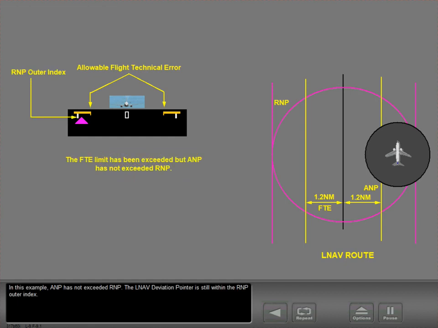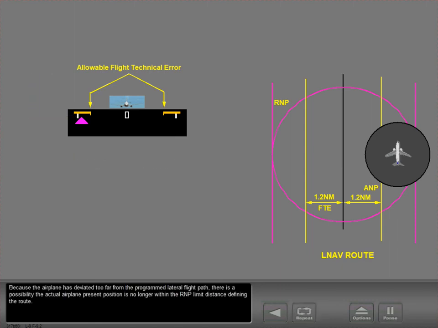In this example, ANP has not exceeded RNP. The Lnav deviation pointer is still within the RNP outer index. Because the airplane has deviated too far from the programmed lateral flight path, there is a possibility the actual airplane present position is no longer within the RNP limit distance defining the route. The actual airplane present position could be anywhere within the ANP circle, and part of that circle is now outside of the RNP defined route. In this case, the airplane does not meet RNP constraints.